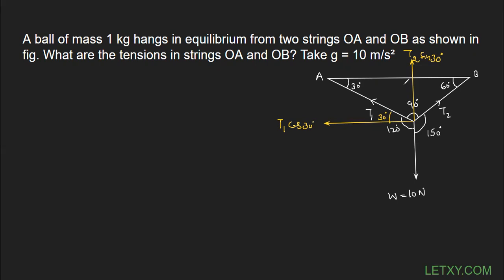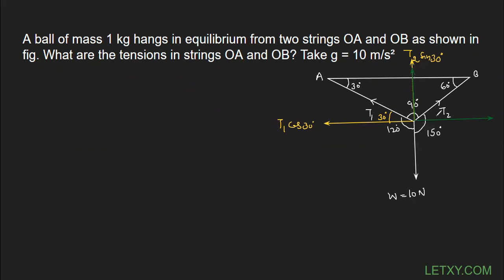Now I am also going to resolve the tension T2 into two rectangular components, one horizontal, another vertical, right? So I'm going to use a different color. Let me take the green color. I'm going to show the components of the tension T2 in green. I hope you got it. So let's do it. I'm going to do this and then do this. These two vectors are going to overlap each other. I hope you can see these are completely overlapping each other.